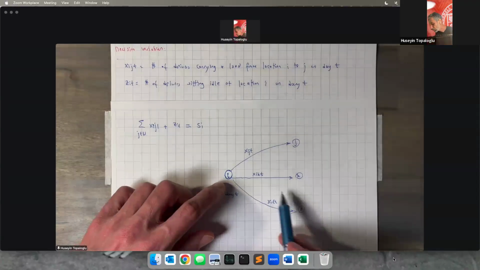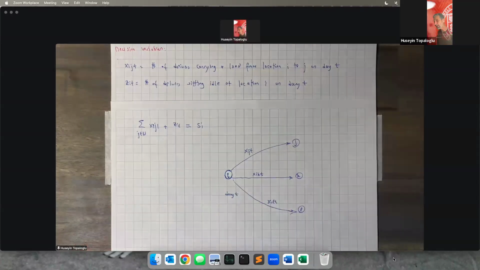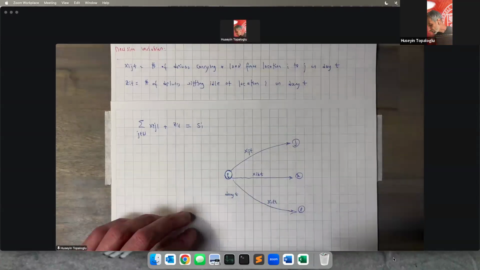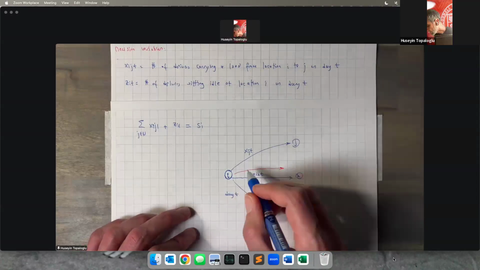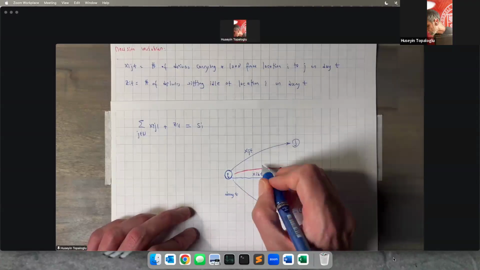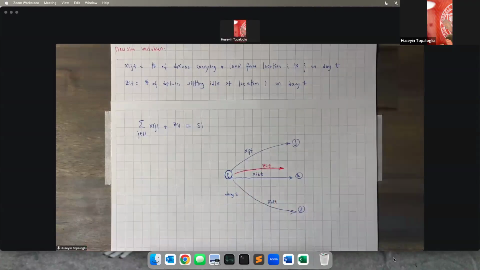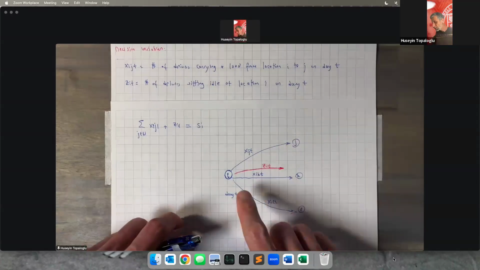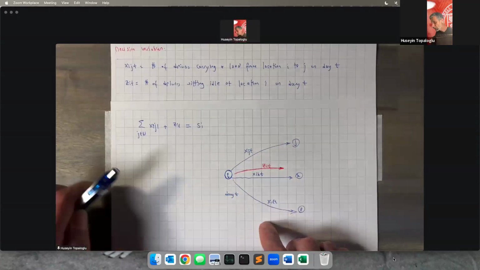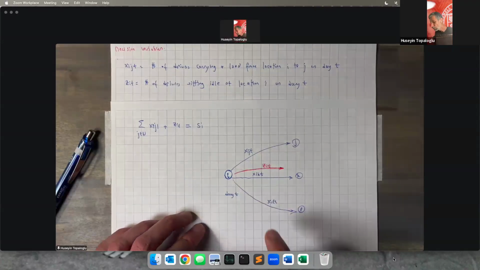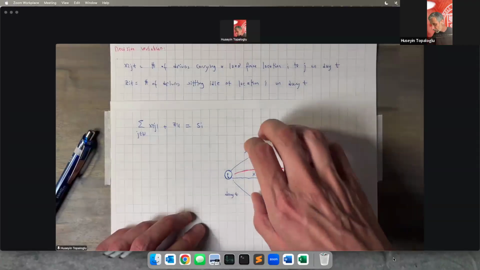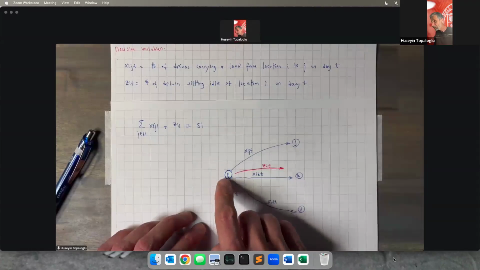So these are all the drivers that are carrying a load out of location I on day T. And also we have drivers sitting idle in location I on day T, given by the decision variable zit. So all of these decision variables give me the total number of drivers carrying a load out of location I on day T, plus the number of drivers sitting idle in location I on day T. This sum is going to be equal to the driver supply available at location I on day T.